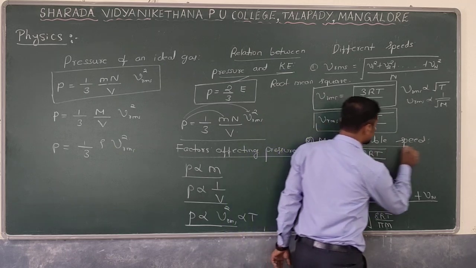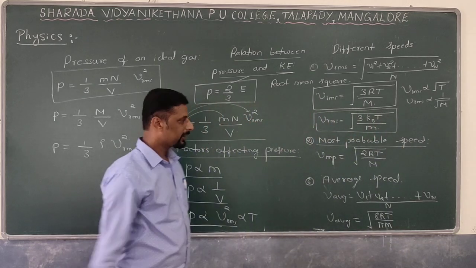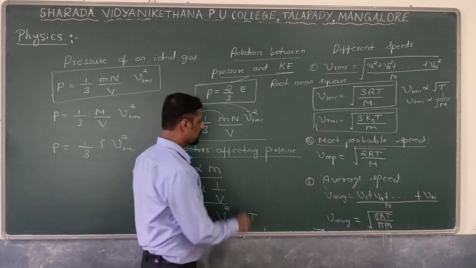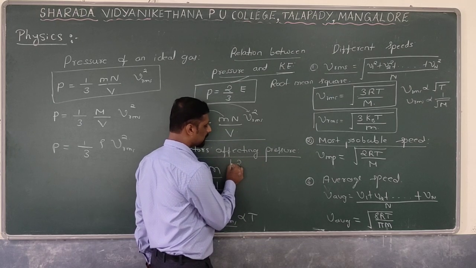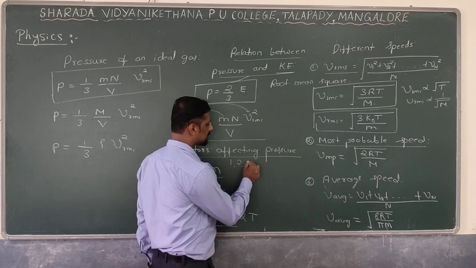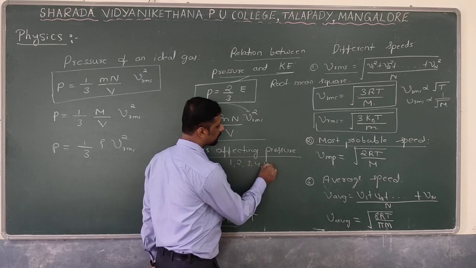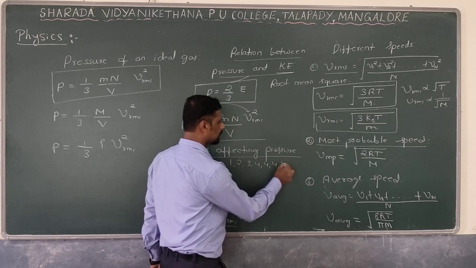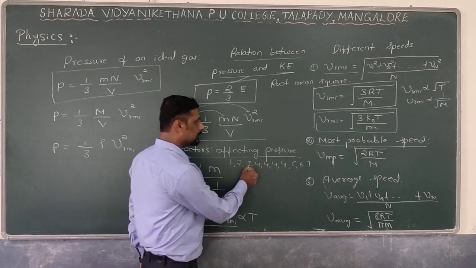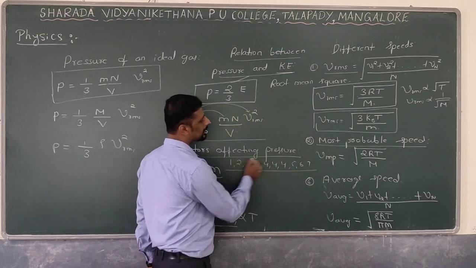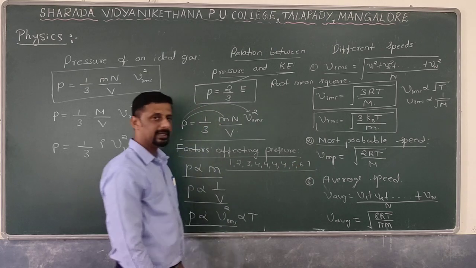Next type of speed is most probable speed. For example, if you consider 10 gas molecules, they are moving at different speeds. The first gas molecule moves with 1 meter per second, then 2 meter per second, 3 meter per second, 4, 5, 6, as well as 7. So here there are totally 10 gas molecules, all moving with different speeds.